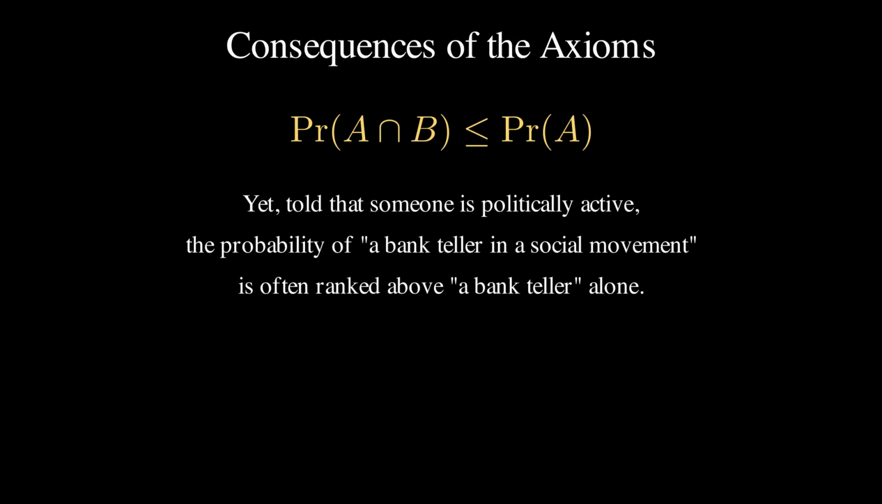Yet people reliably get this backwards. In a classic experiment, respondents were told that someone is politically active and outspoken, then asked which is more likely, that the person is a bank teller who is also active in a social movement, or simply a bank teller. Most people chose the former, even though it is a special case of the latter, and so can only be less probable. The richer, more representative story simply feels more likely. Ranking the more specific scenario above one of its own constituents is the conjunction fallacy.